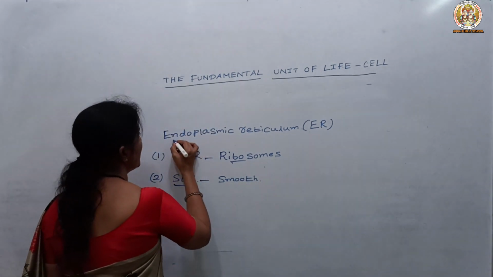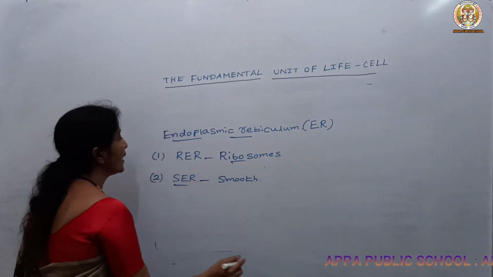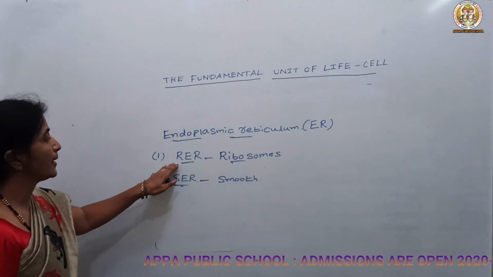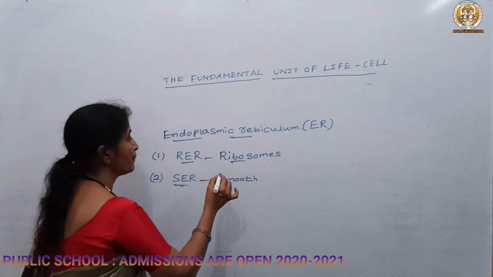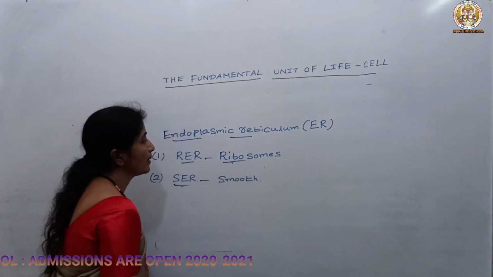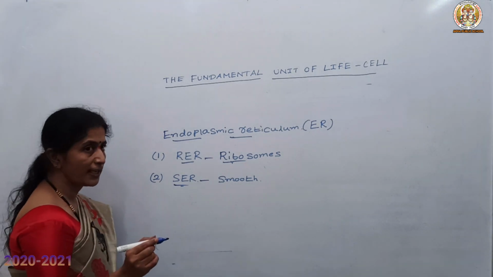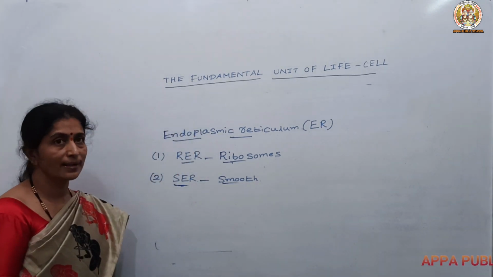So this is about the endoplasmic reticulum. We write that as ER, and it is divided into RER and SER. RER is known as rough endoplasmic reticulum because ribosomes are attached on the outermost surface, and SER is known as smooth endoplasmic reticulum.